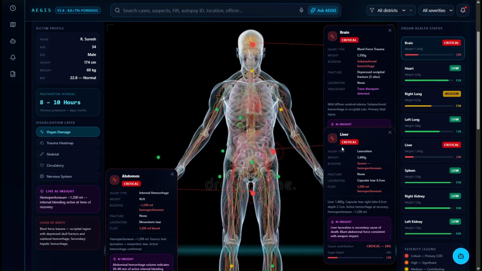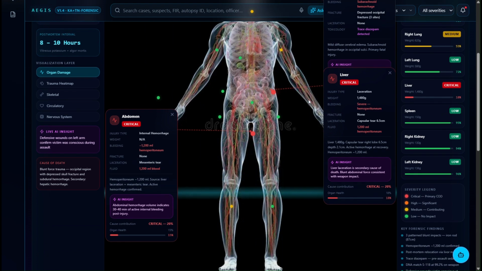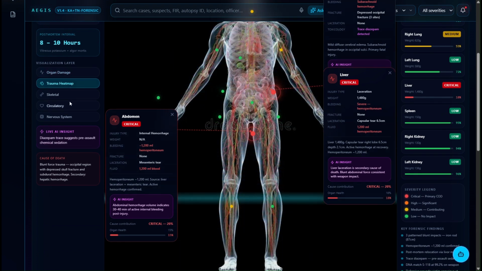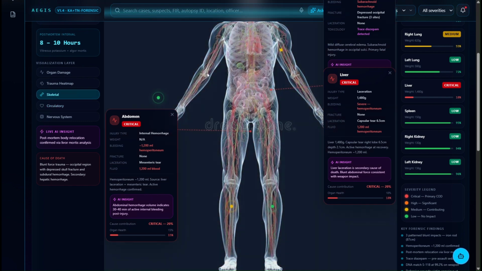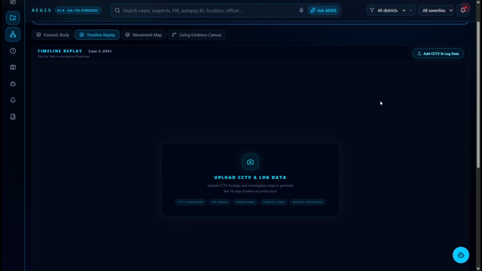Next we have the timeline replay. In the timeline replay, we upload the CCTV and the log data, and through this it will show a timeline of what actually occurred. So which instance occurred first, which instance occurred second, and so on.